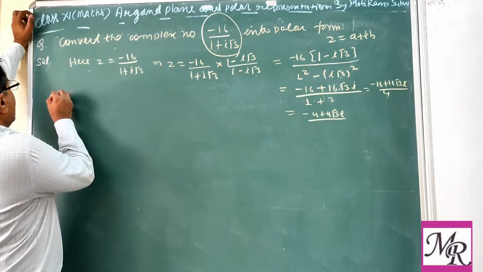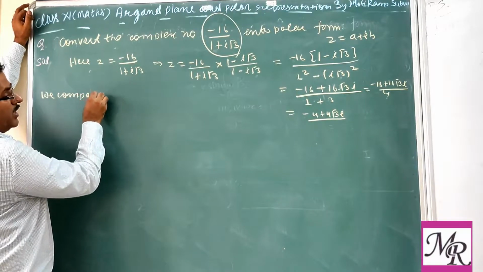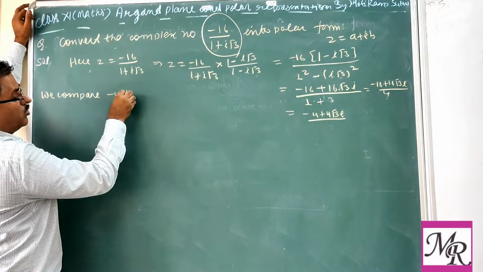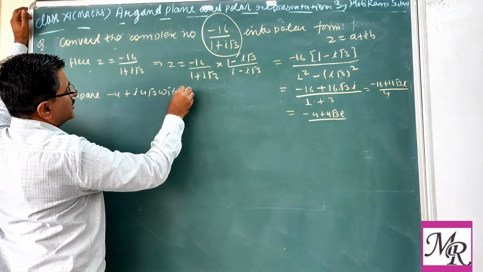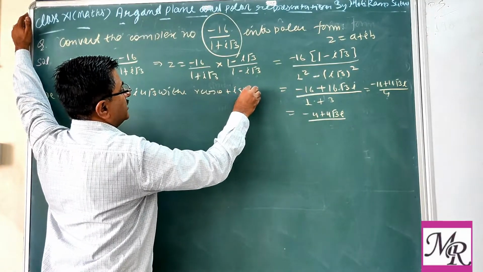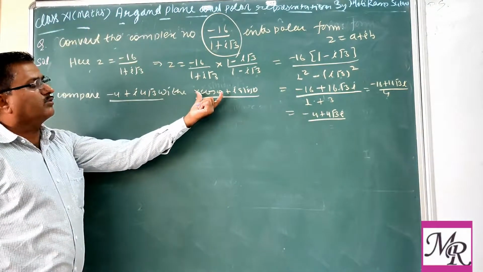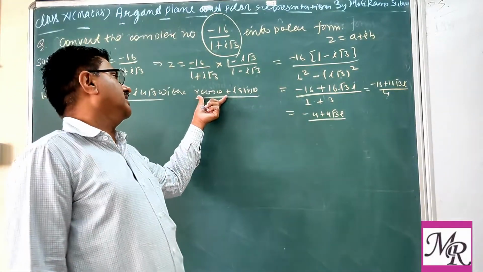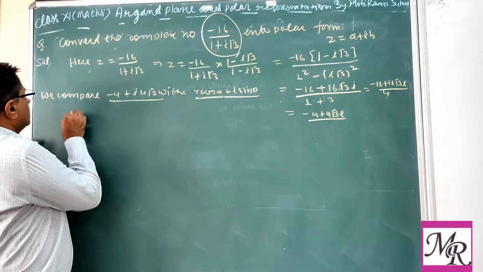So we compare minus 4 plus iota 4 root 3 with r cos theta plus iota r sin theta. This is our polar form, and this is the given form. We have to compare both, again similar to the previous one, real part with the real.